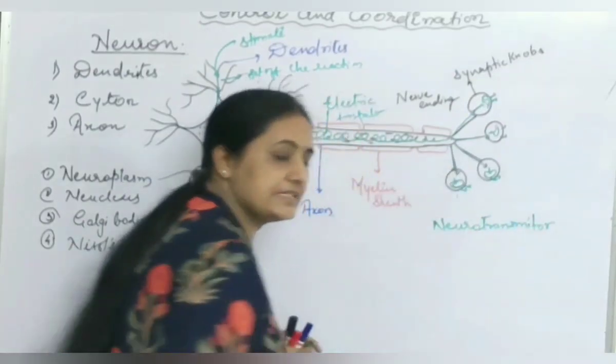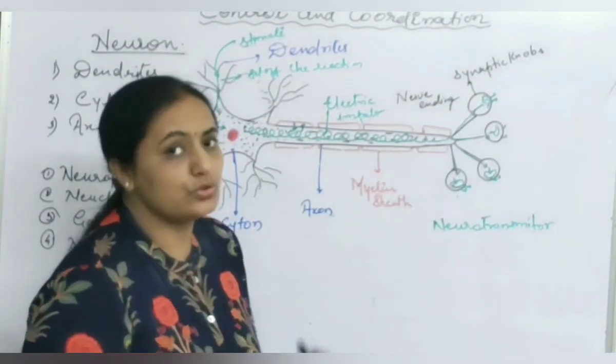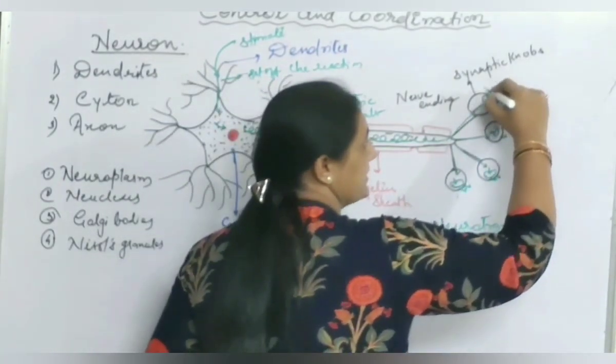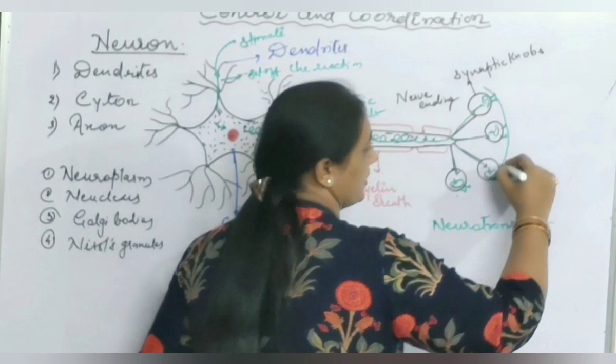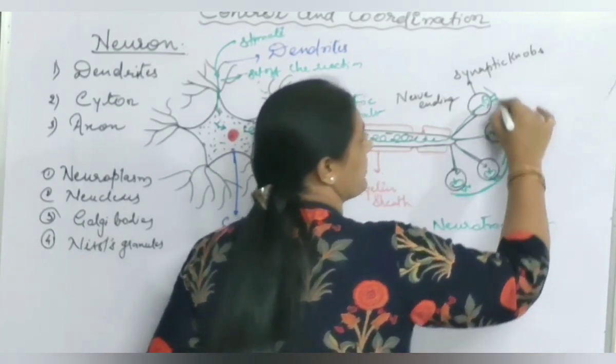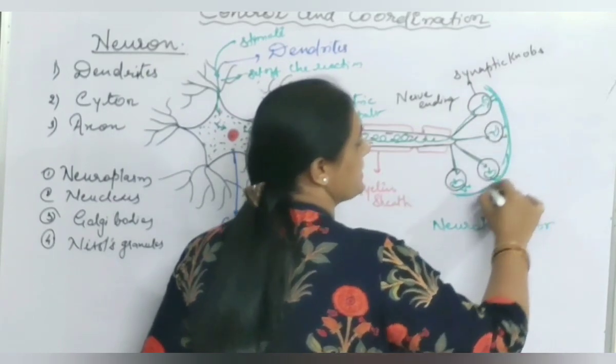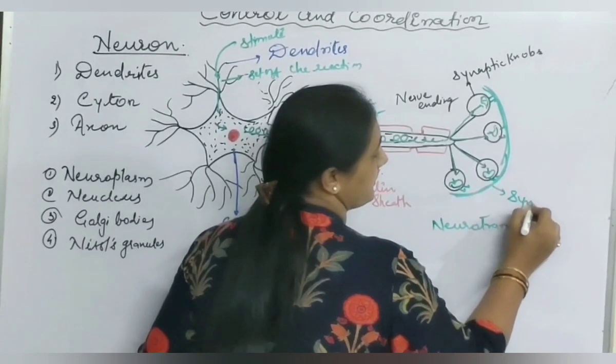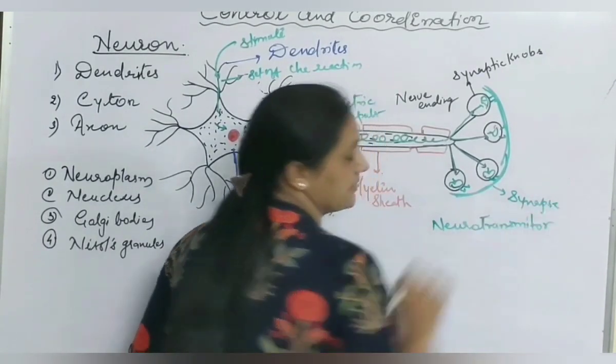Neurotransmitters are already present in the synaptic vesicles, and they release these neurotransmitters, which are chemicals. These neurotransmitters enter this region, called the synapse. What is a synapse? A synapse is a fine gap between two neurons.